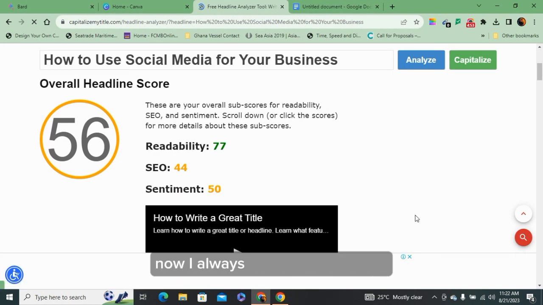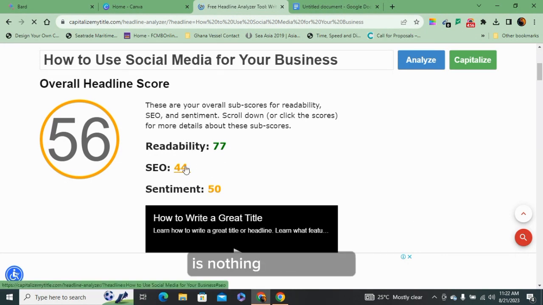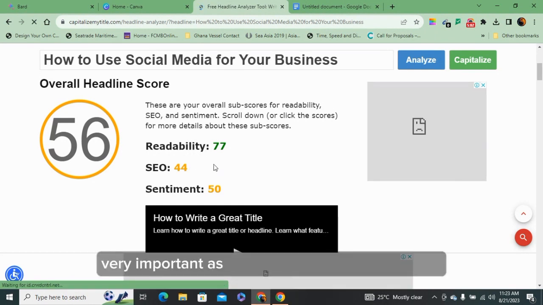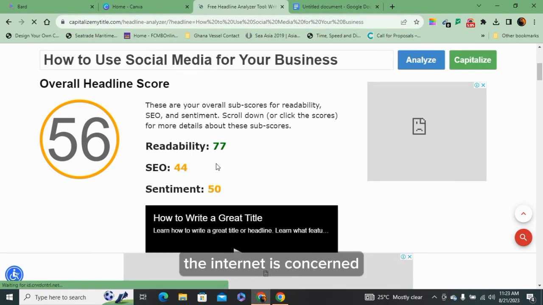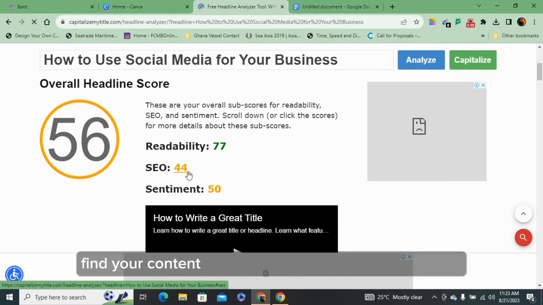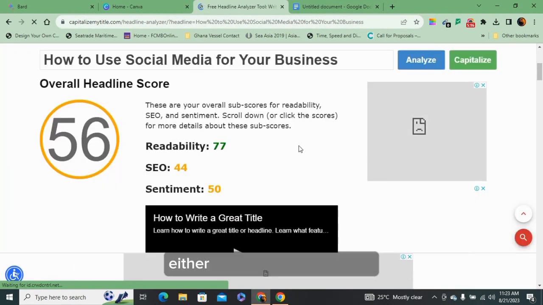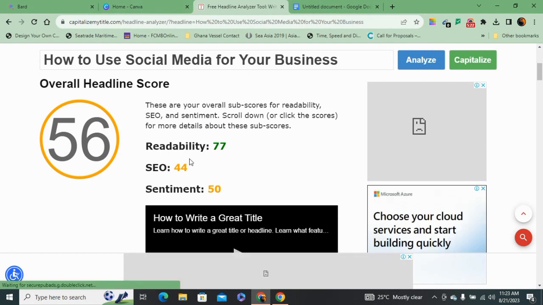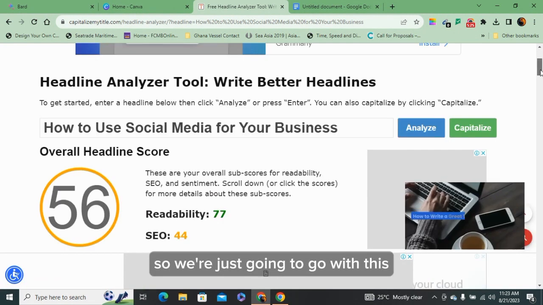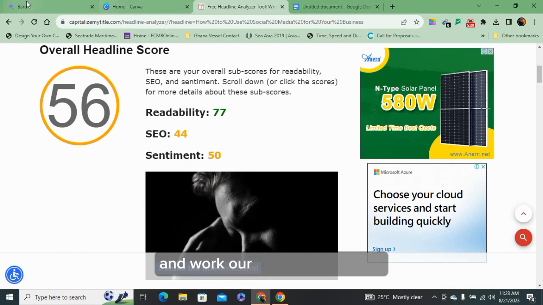Now, I always ensure that my SEO is nothing less than 60. That's because SEO is extremely important as far as social media and generally the internet is concerned. It helps people to easily find your content when they are searching on either social media or Google or any other search engines as well. So we're just going to go with this and work our way up from there.